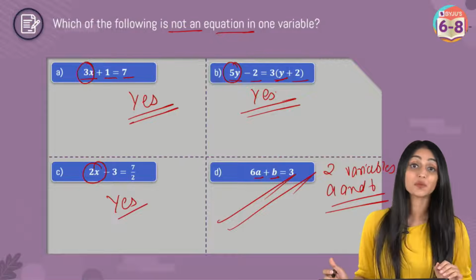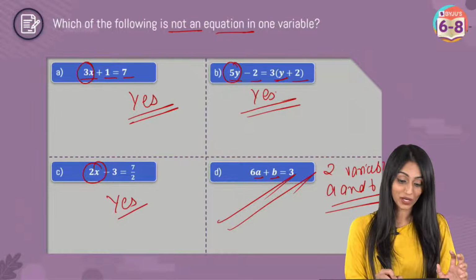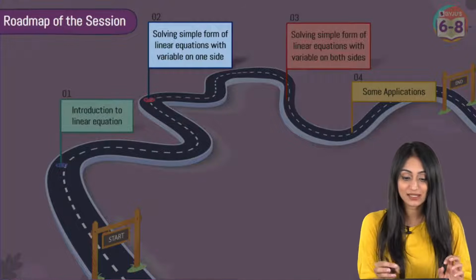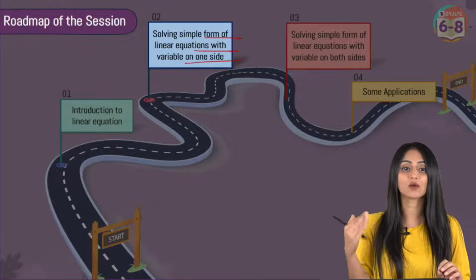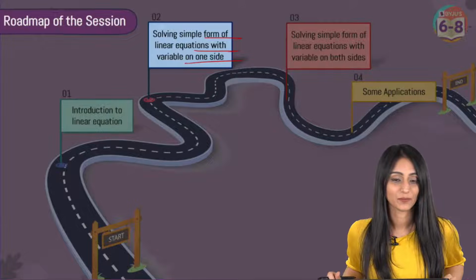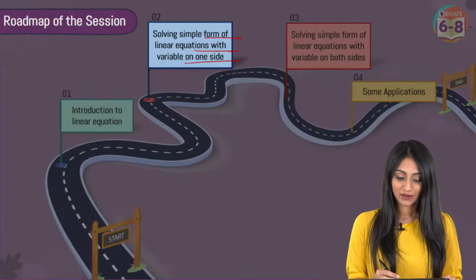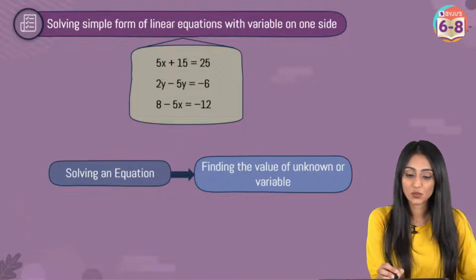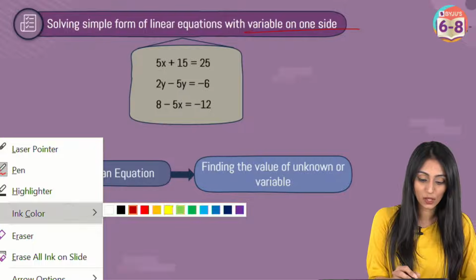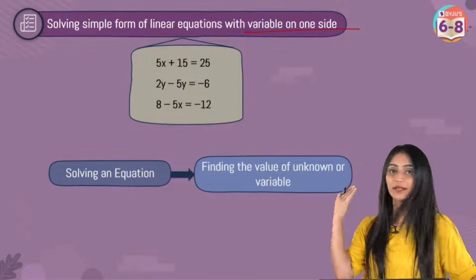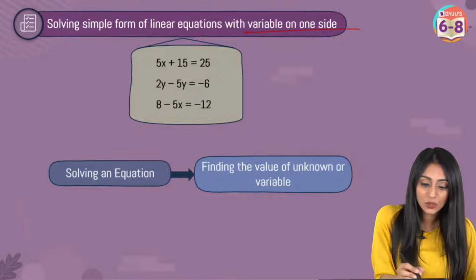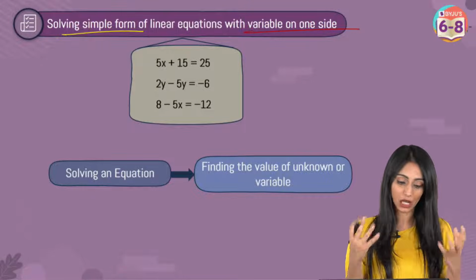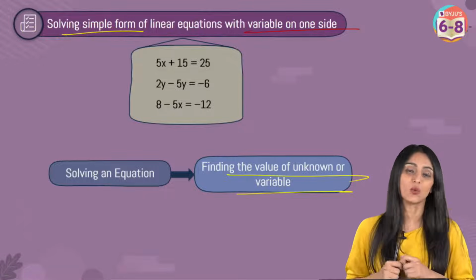All right. So this was about our first topic, Introduction to Linear Equations. Now let's move ahead to our next topic, which is solving simple form of linear equations with variables on one side. I'm sure that all of you have understood this just by looking at this topic. When we say we are going to solve the simple form of linear equation, by solving we mean finding the value of the unknown, right? That's what solving an equation means.